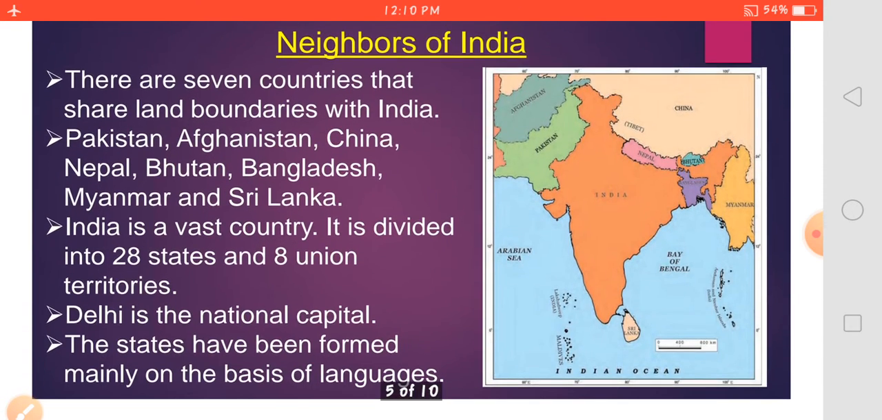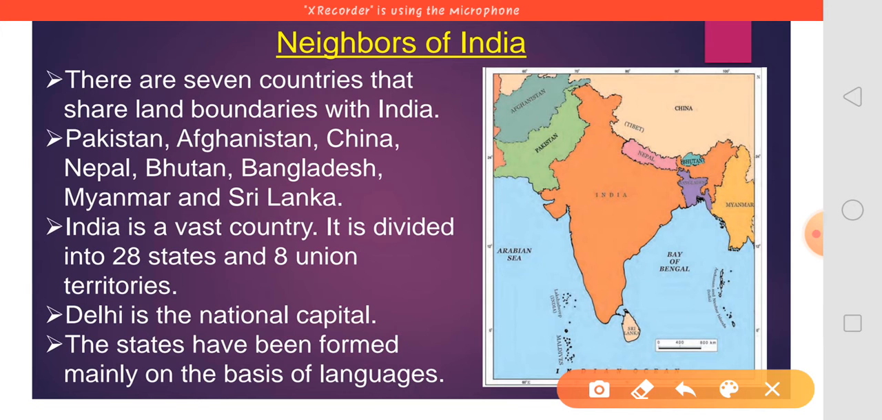Now comes the important point, the neighbors of India. Let's have a look at how many countries are our neighboring countries. There are 7 countries that share land boundaries with India. First one is Pakistan, which is located over here in the map. You can see this is India, and here Pakistan is there.